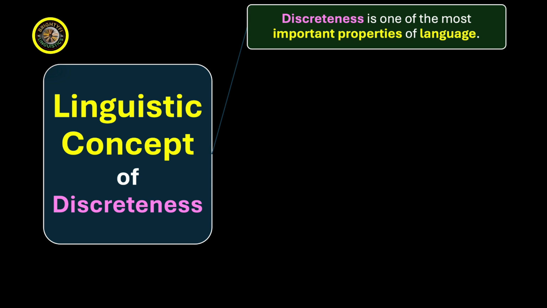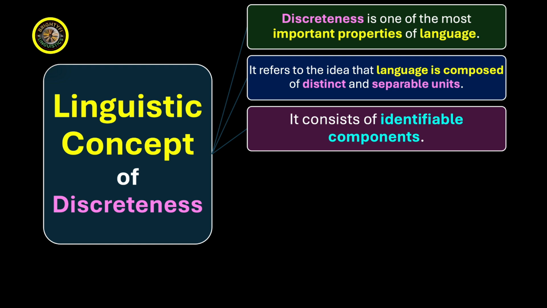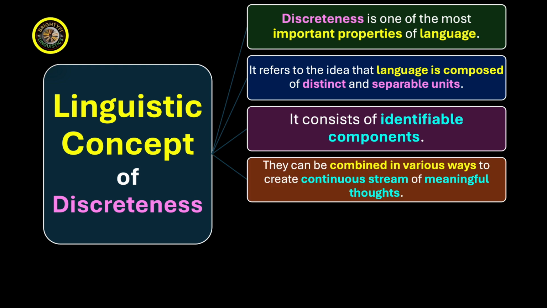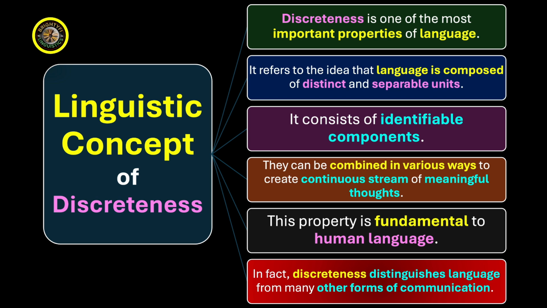We continue to the next point of our discussion, that is the linguistic concept of discreteness. Discreteness is one of the most important properties of language. It refers to the idea that language is composed of distinct and separable units. It consists of identifiable components, identifiable elements, which can be easily recognized. They can be combined in various ways to create a continuous stream of meaningful thoughts. This property is fundamental to human language. And the last point is, in fact, discreteness distinguishes language from many other forms of communication.